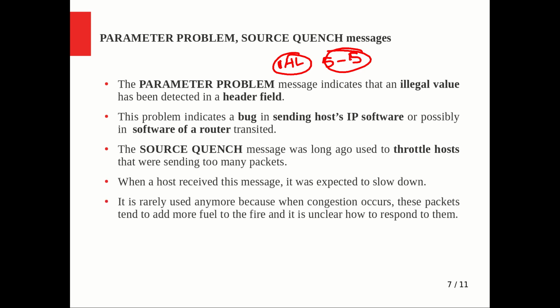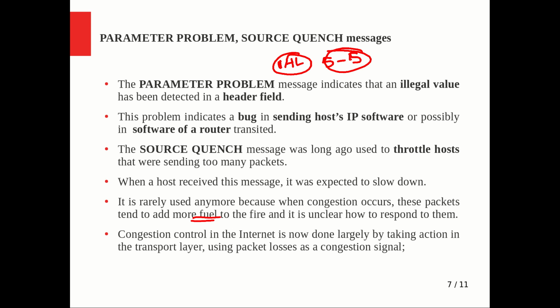It is rarely used anymore because when congestion occurs, these packets tend to add more fuel to the fire, and it is unclear how to respond to them. So that is a difficulty we are having when we are generating such source quench packets. Additionally, that will add some more fuel to the already existing congestion, right? So like that, many problems were there, and there is no guarantee that it will correctly reach the receiver. So we were looking for alternative methods for congestion handling.